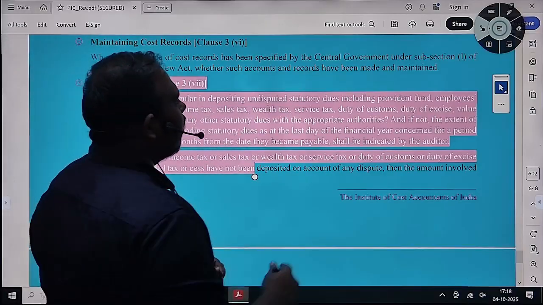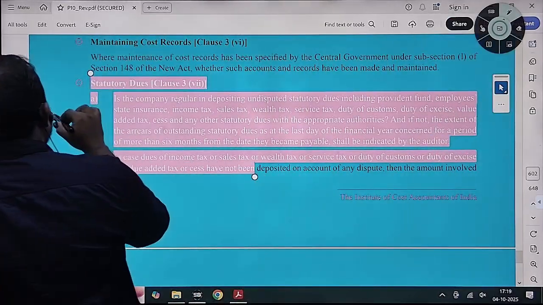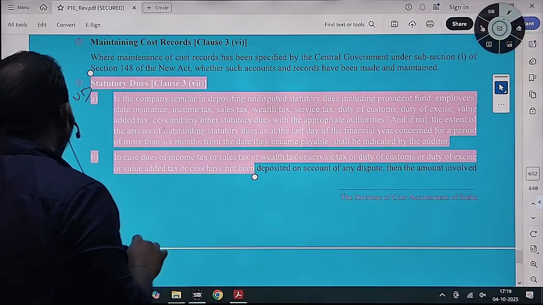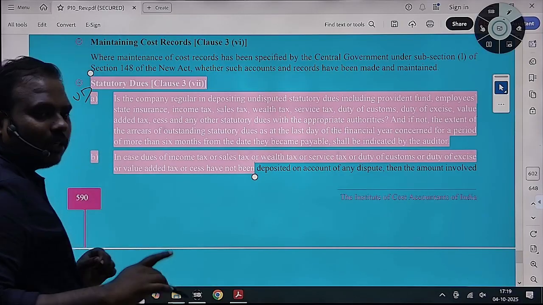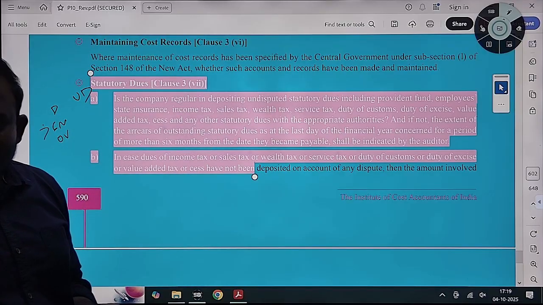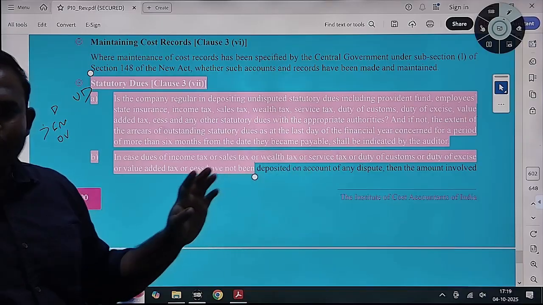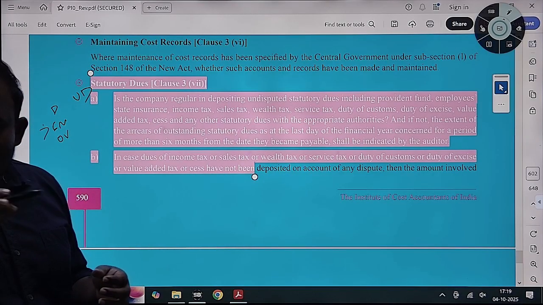Statutory dues, statutory dues में क्या चेक करेगा? There are two, disputed, undisputed. Disputed में अगर more than 6 months overdue deposits को, suppose I have a GST liability on September, at the year end it is more than 6 months, sorry मान लो जुलाई का GST liability हम disclose नहीं किया है as a company, क्या applicable है तो you need to disclose that.